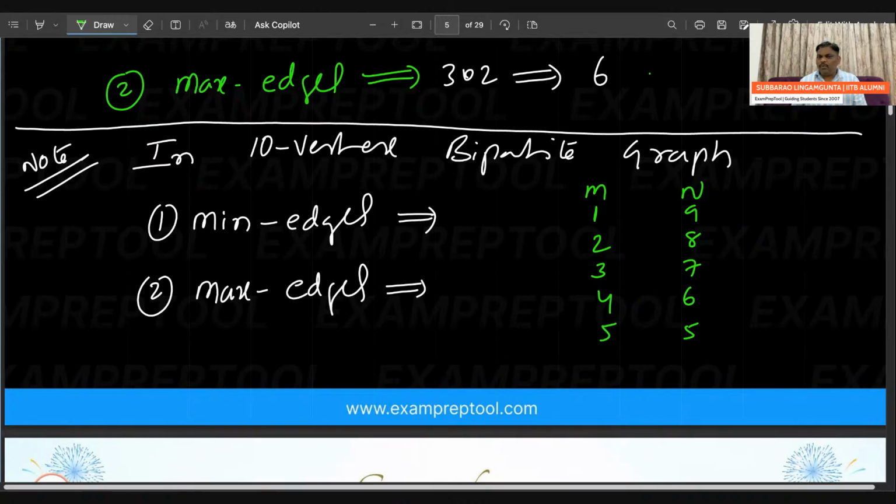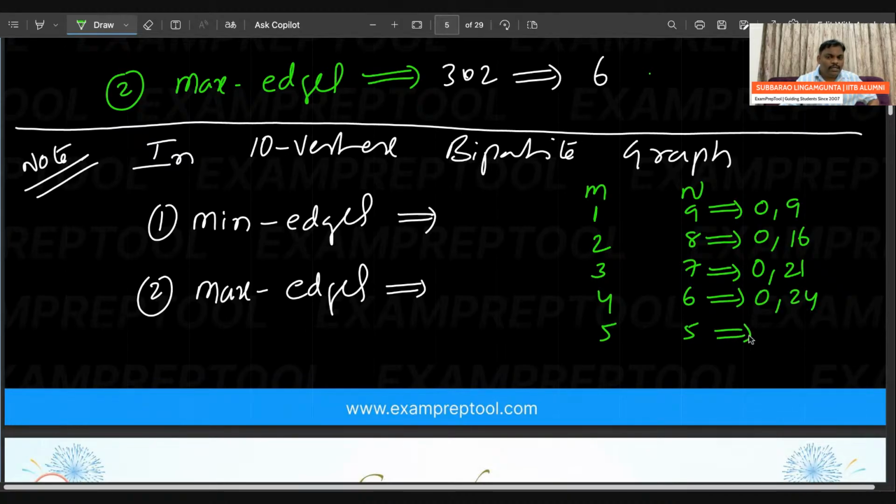I think these are the possibilities. Now observe. If you divide like this, minimum 0, maximum is 9. If you divide like this, minimum 0, because it is a bipartite graph, don't keep any edge. Minimum 0, maximum 16. If you do like this, minimum 0, maximum 21. If you do like this, minimum 0, maximum 24. If you do like this, minimum 0, maximum 25.